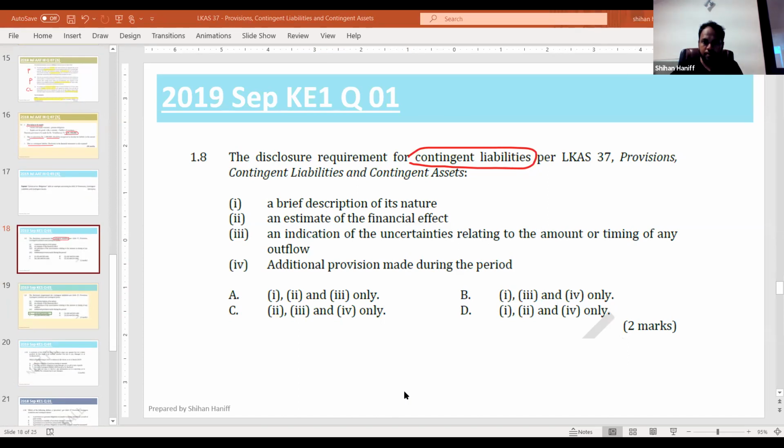Really awesome. AC. Now, a brief description of its nature, that we have to disclose.